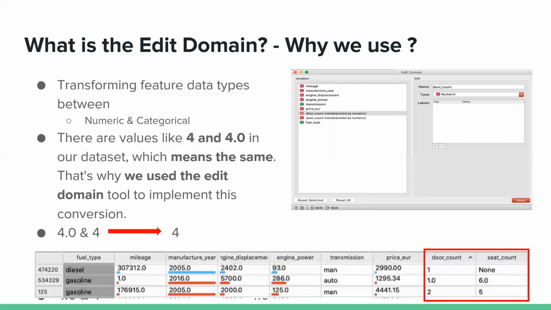Now, what is the edit domain and why have we used it? Edit domain is a widget that helps us transform feature types between categorical and numeric.